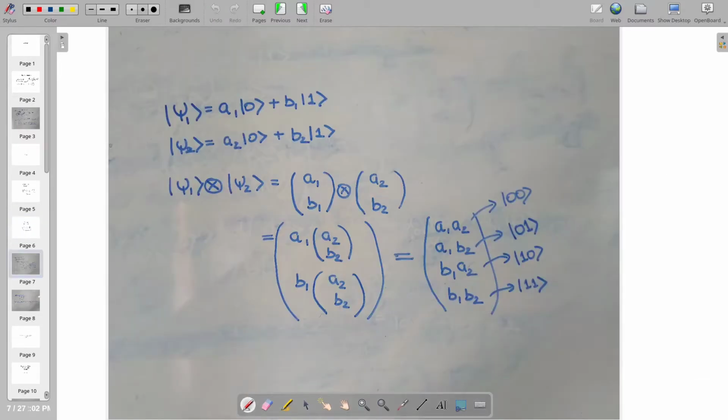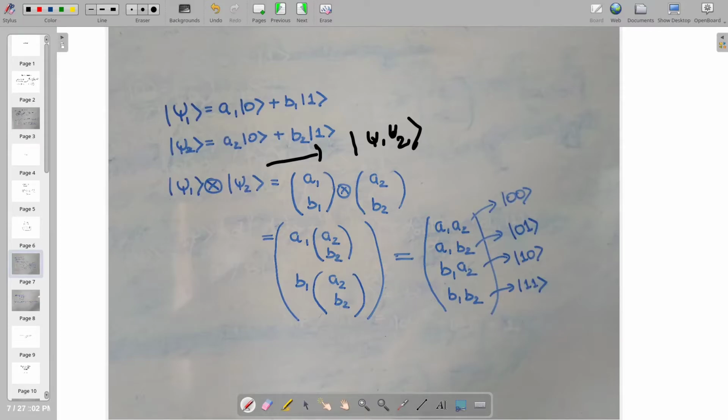Now, to give you a better idea, let us talk about a general state. Let us say we have two qubits, omega 1 and omega 2, such that omega 1 is represented as a1|0> + b1|1>, and omega 2 is represented as a2|0> + b2|1>. So if we were to perform the tensor product of these two, this would be nothing but omega 1 ⊗ omega 2. We perform the same kind of operation which we performed previously,